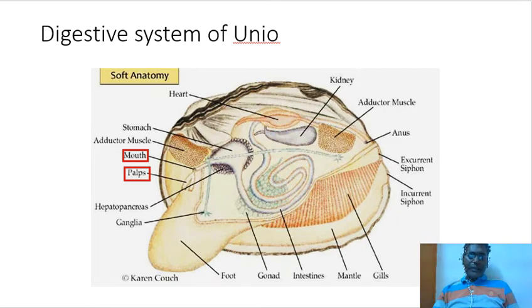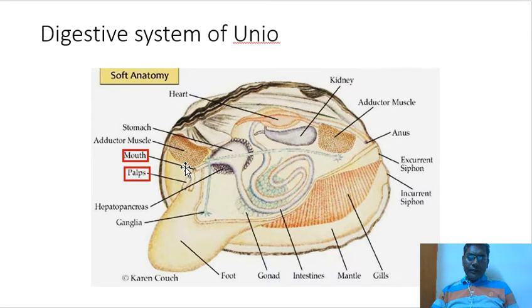The digestive system in brief is divided into alimentary canal and digestive glands. The alimentary canal is a long curved tube with mouth at one end and anus at the other end. The alimentary canal consists of mouth, esophagus, stomach, intestine and rectum. So, mouth.